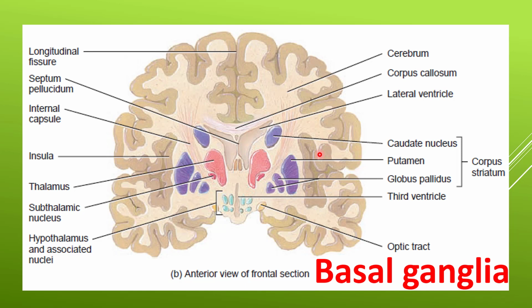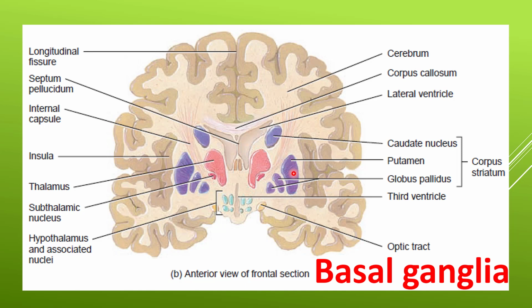As I mentioned, the outer layer of the cerebrum consists of the gray matter. This is the gray matter which forms the cortex of the cerebrum. The deep area of the cerebrum, in both hemispheres, is the white matter. Here is the corpus callosum, which connects the two hemispheres. This is the corpus callosum. These are the lateral ventricles. These are the thalamus.